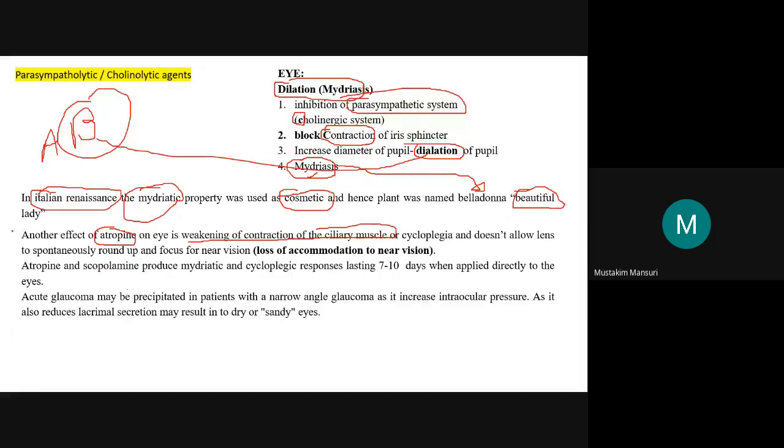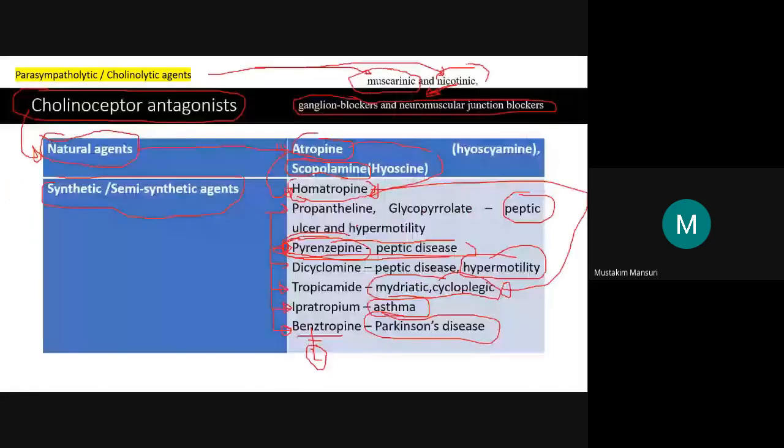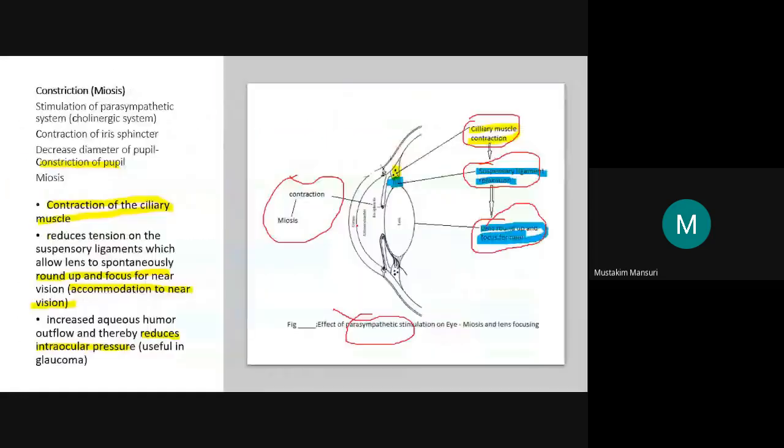So here the another effect of this atropine, once we discuss, that is the mydriatic effect. Here we are getting this mydriatic effect. Another effect of this atropine, that it weaken the contraction of the ciliary muscle. Ciliary muscle નો રોલ આપણે જોયો આગળ. Ciliary muscle routine contraction ના લીધે શું ઇફેક્ટ મળશે આપણને?